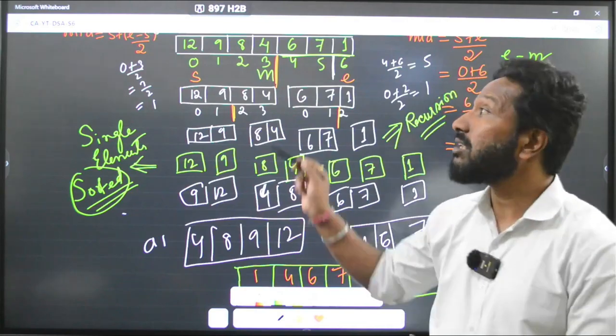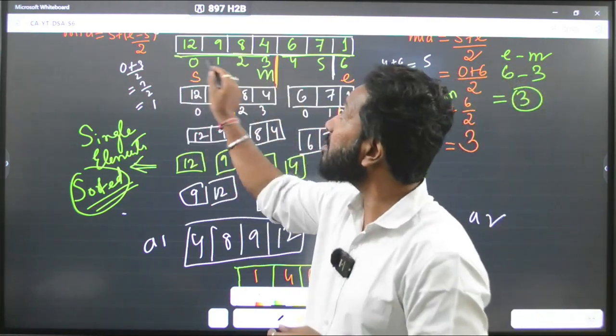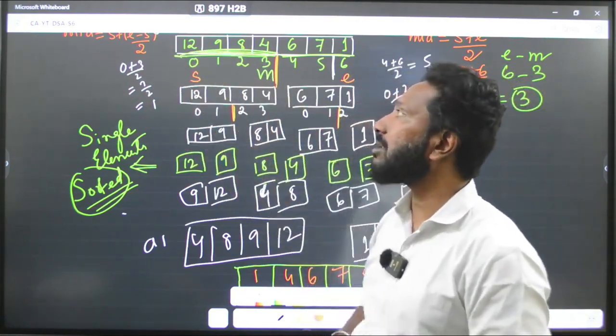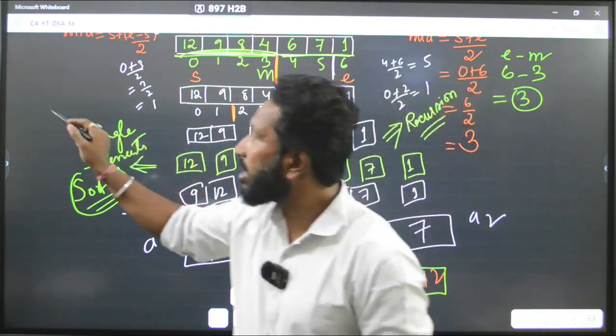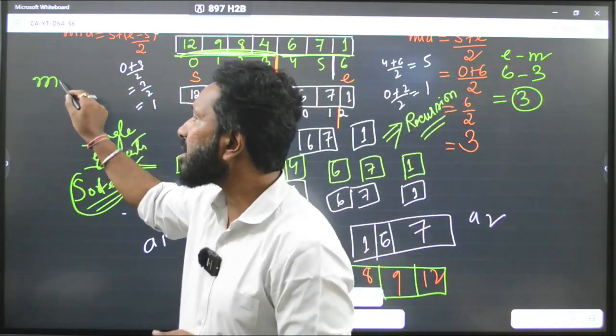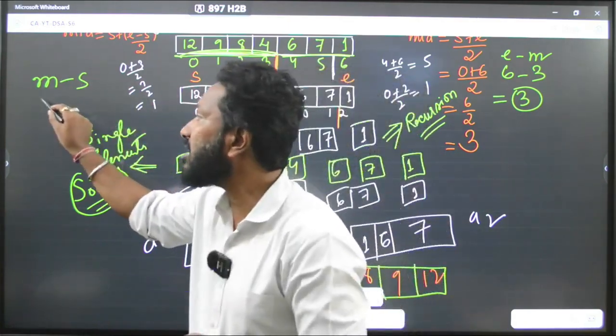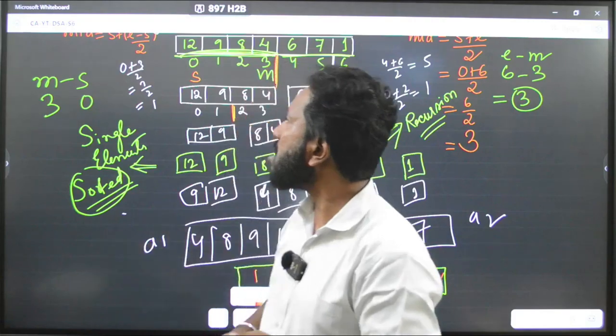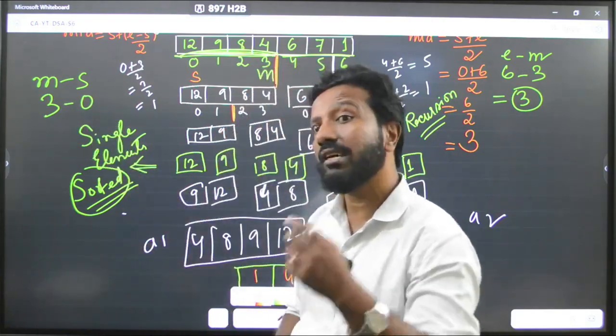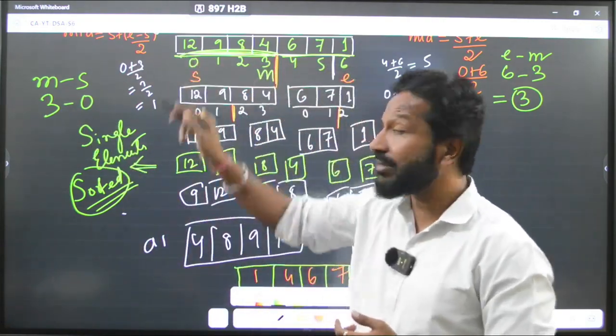Correct? Yes. Now what is the length of this part that I am highlighting? Can I write mid minus s? See what happens now. Mid is 3, start is 0. So 3 minus 0 becomes 3. But are there 3 elements?